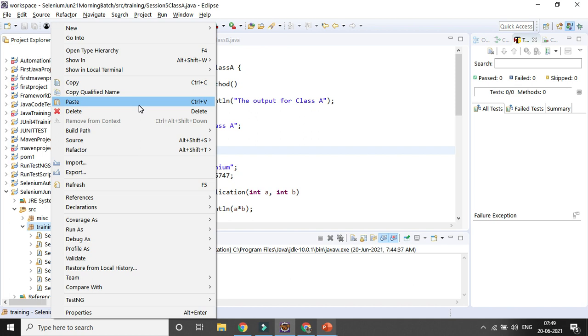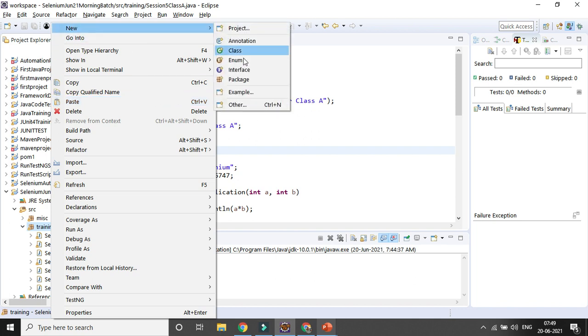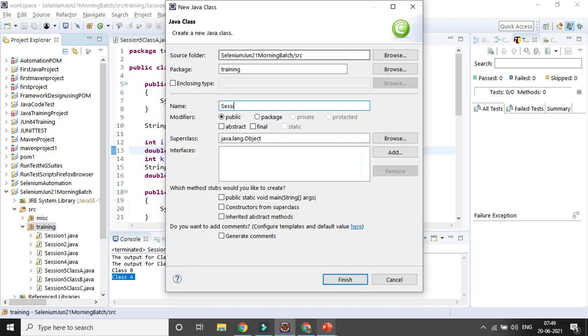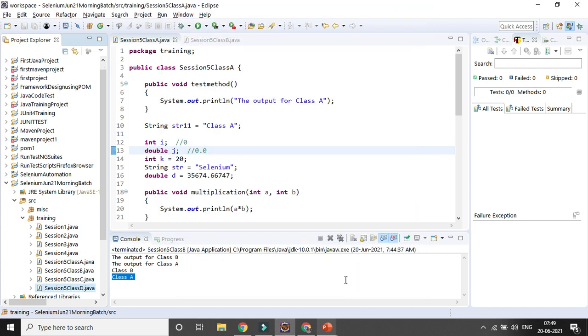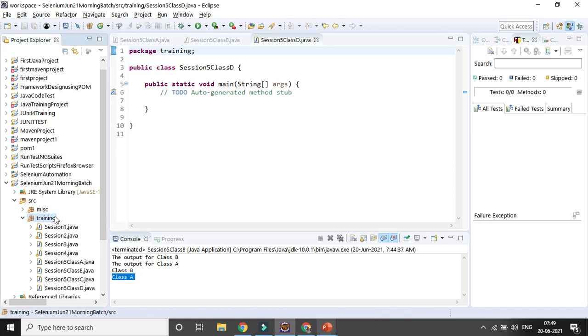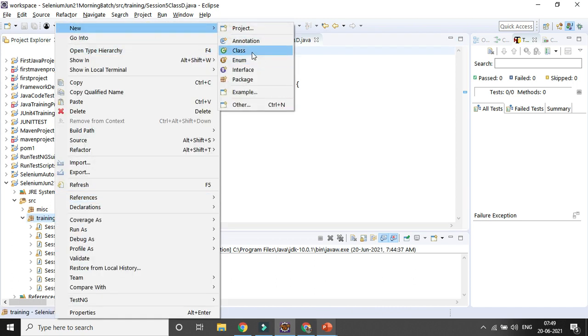I will be creating two more classes here: class D and class E. I'll be creating them in session 5. Class D, I can select a normal class, and I can create another class, class E.